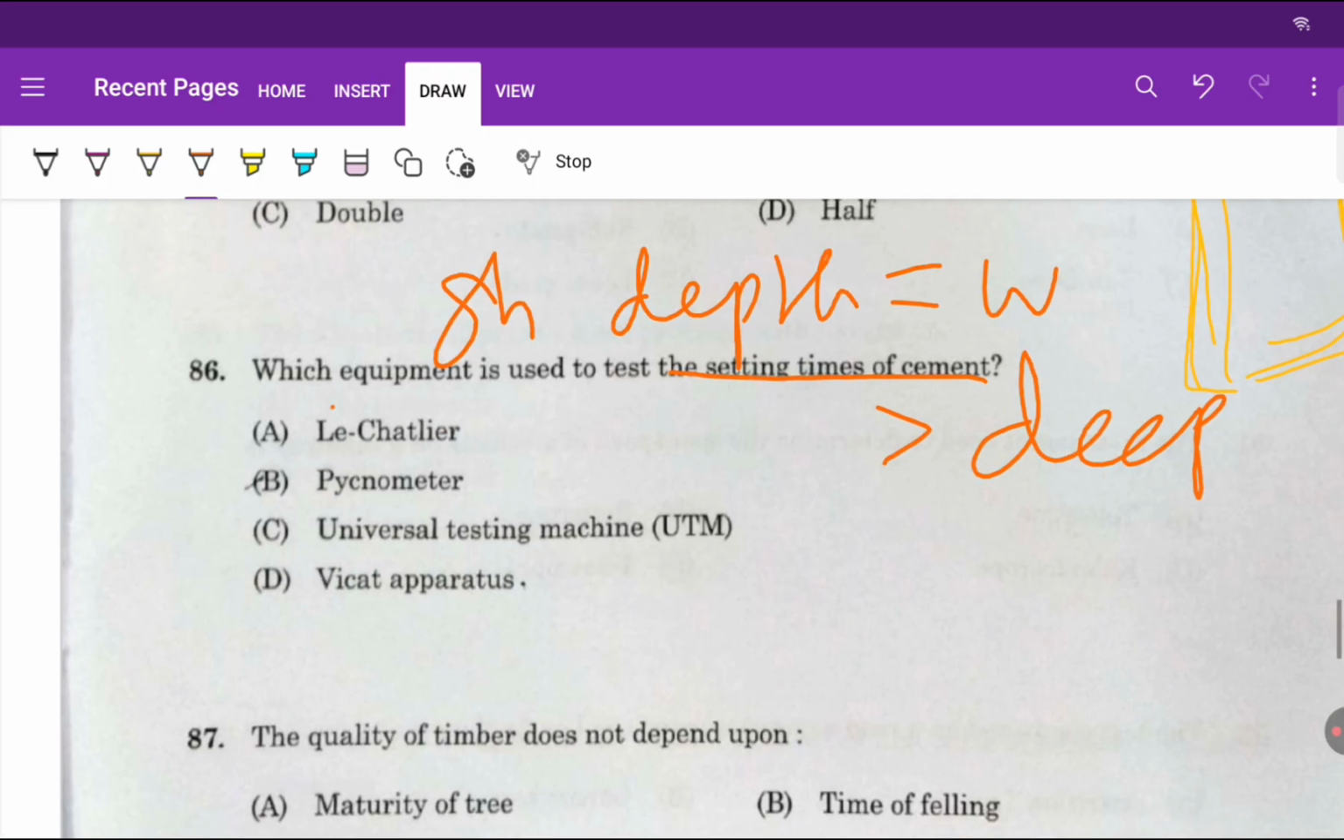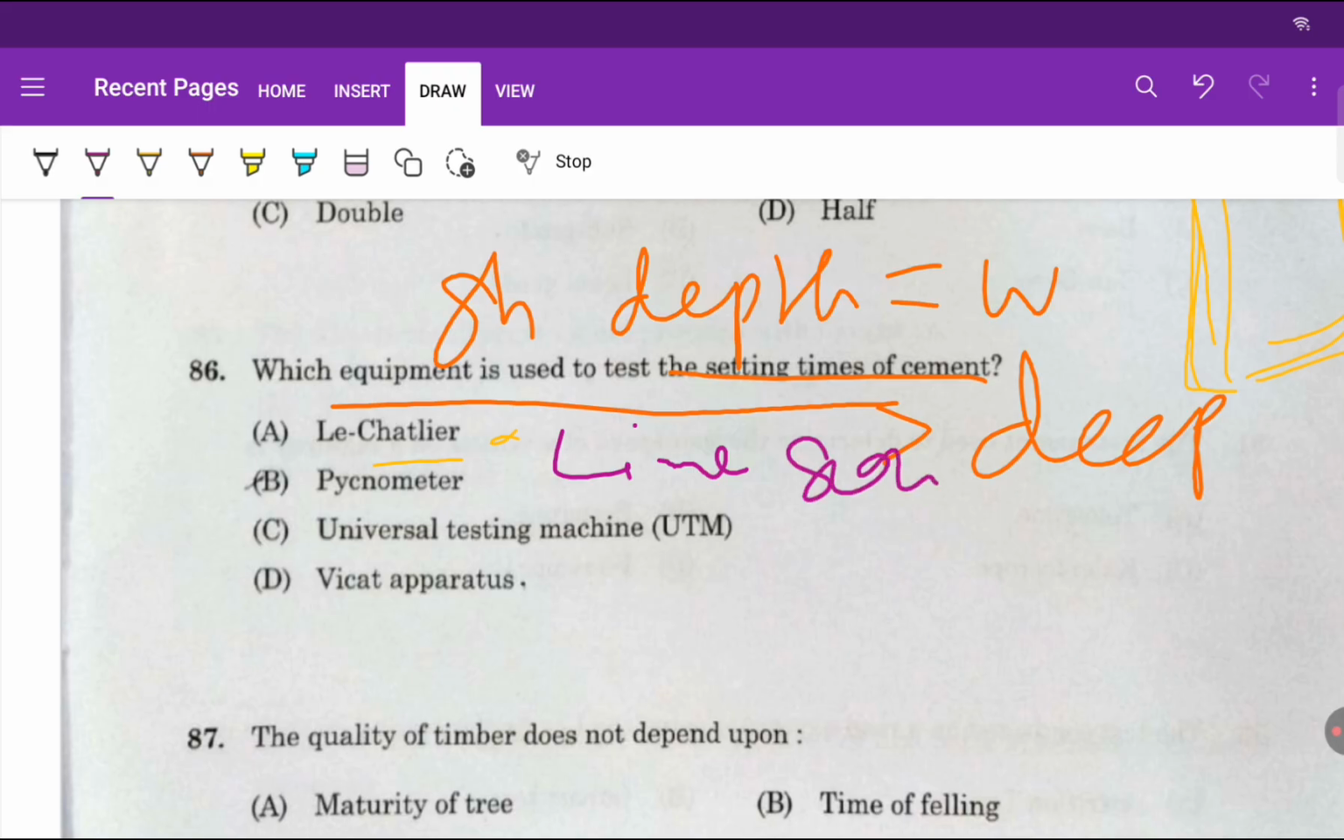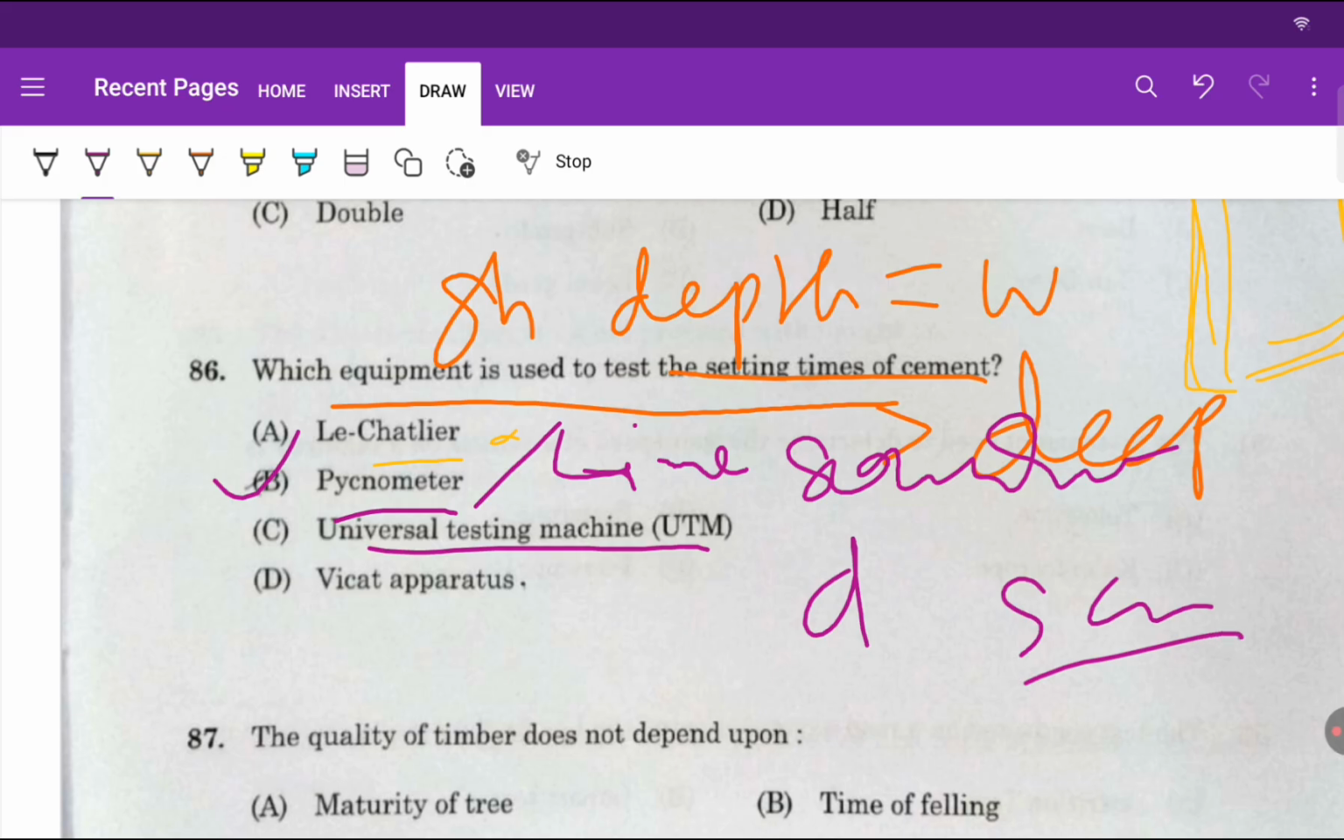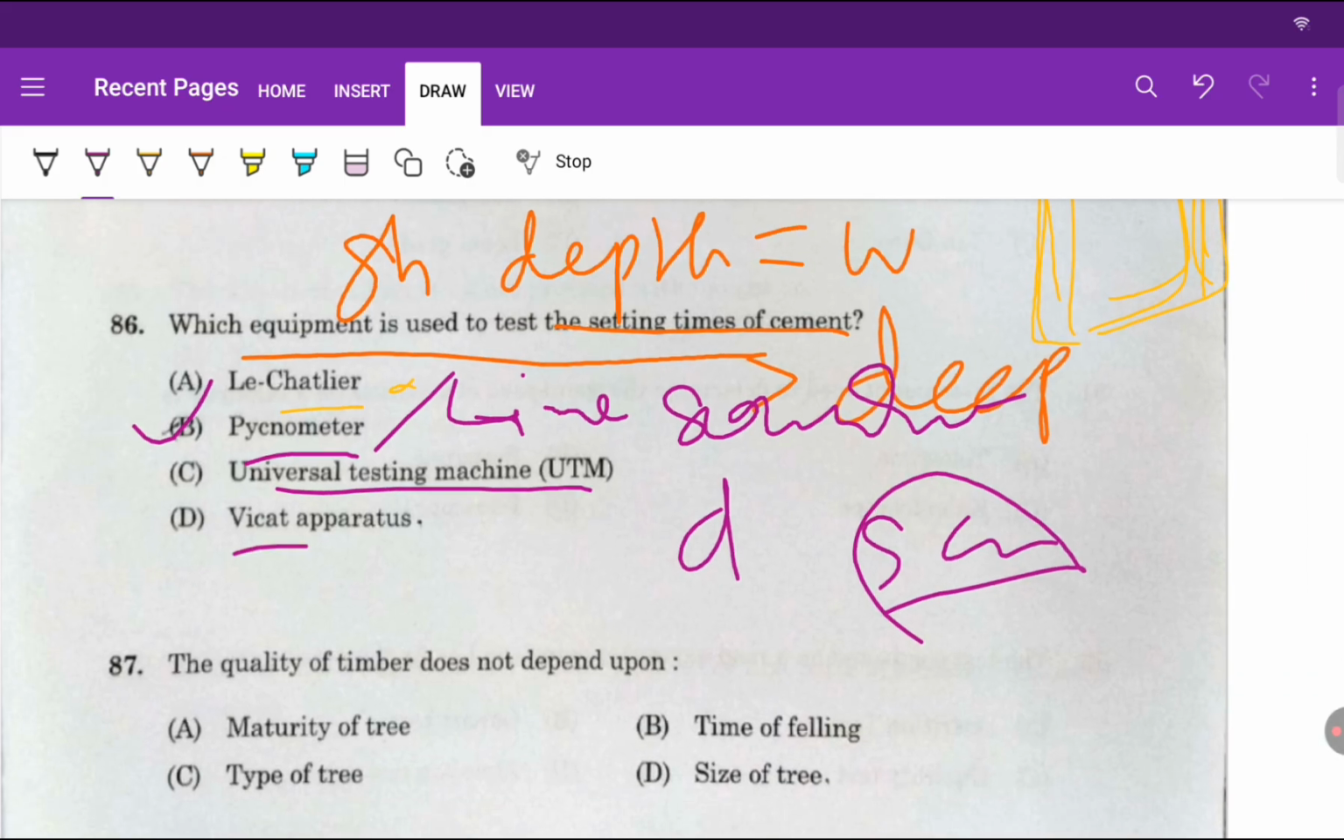Let's see which equipment is used to test the setting time of cement. In the previous video on testing of cement, we came to know that the Le Chatelier apparatus is used to find soundness due to lime. A pycnometer is used to determine the specific gravity of soil. The compression testing machine we use during the compressive strength test of cement concrete. So the Vicat apparatus is used to find setting time.